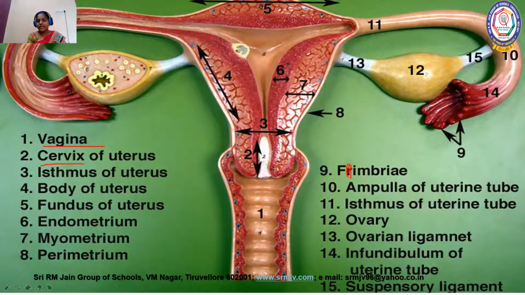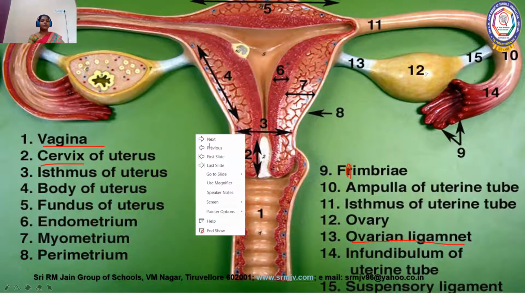These ovaries are attached to the uterus and to the body wall by the ligament called the ovarian ligament. This part is called the ovarian ligament, and the ligament attaching the ovary with the fallopian tubes to the wall we will call the suspensory ligament. So this is how these ovaries are located in the pelvic cavity of the human female.